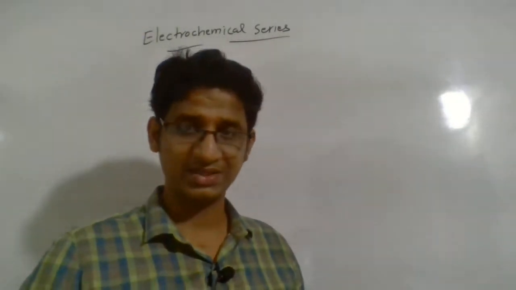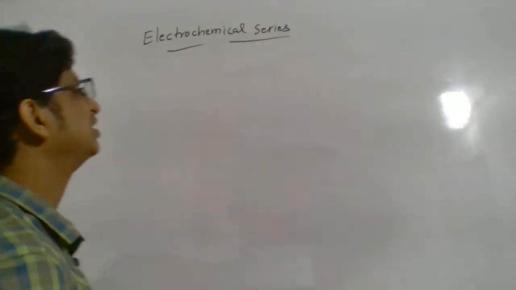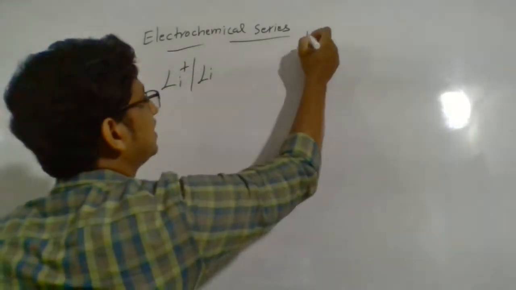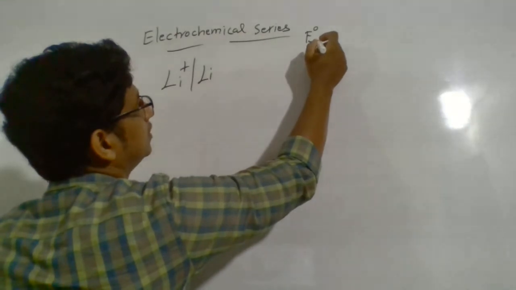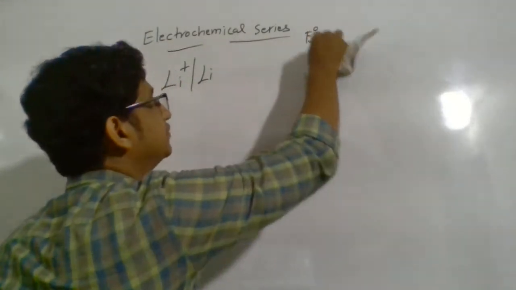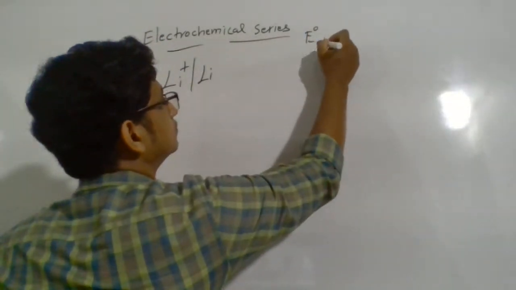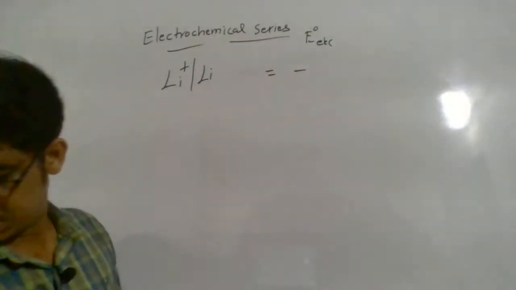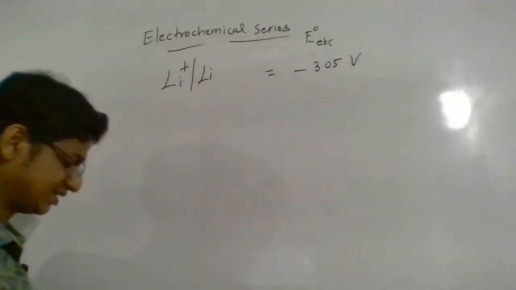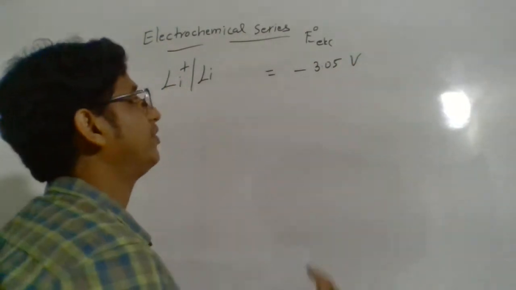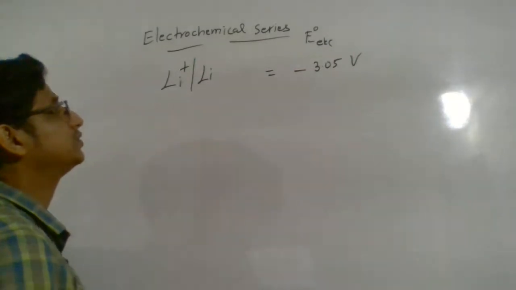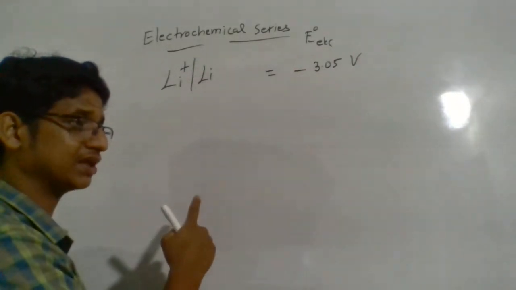For example, let us arrange in the increasing order. Let us represent Li+ | Li, having a standard electrode potential value, E0 electrode, found to be minus 3.05, which we express in volt. So this is the standard reduction potential value of lithium. I'm not writing every species, I'm just writing some two or three.